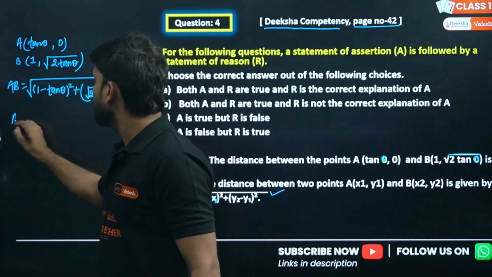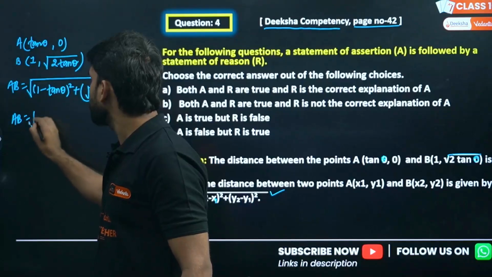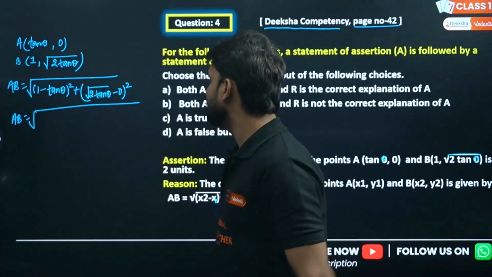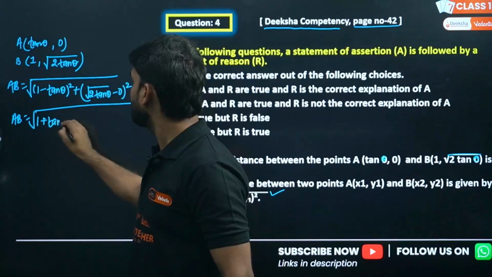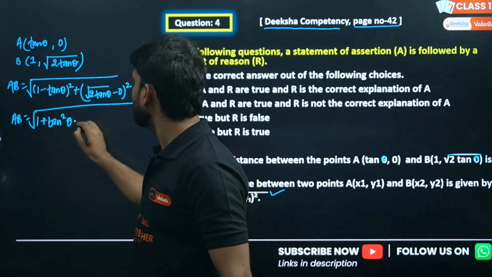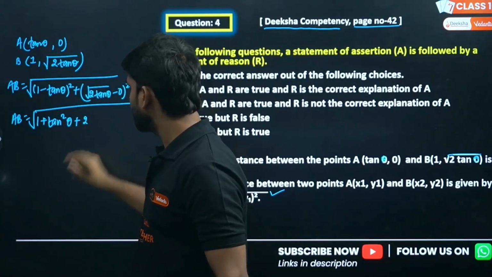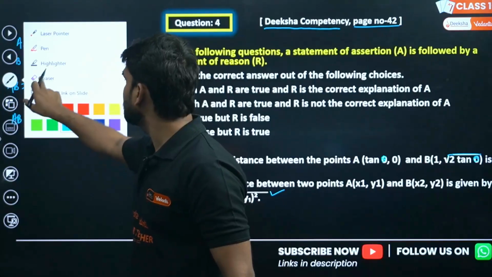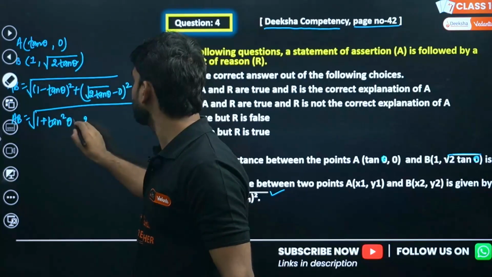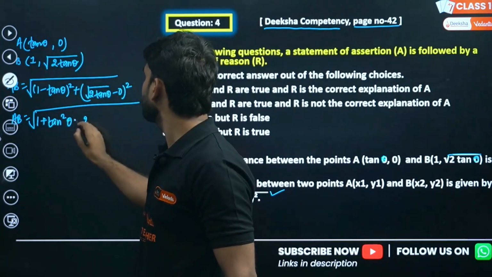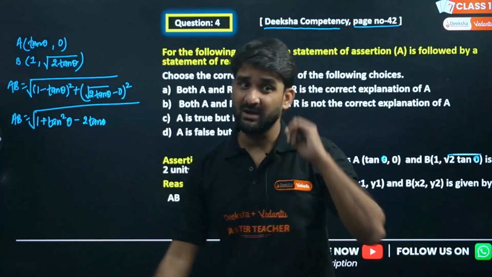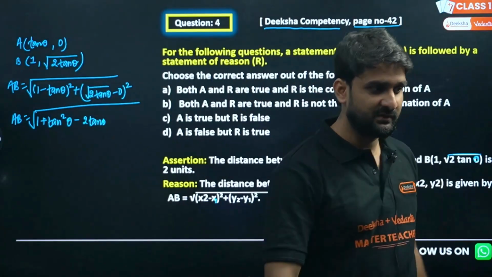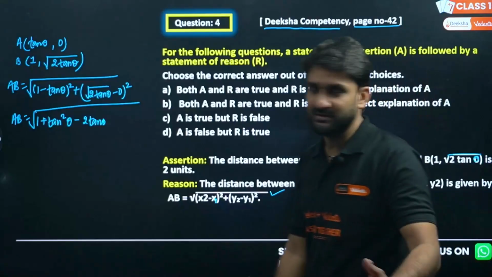So AB will be, this is a minus b whole square, so 1 square plus tan square theta minus 2 tan theta. I have just applied the algebraic identity, a minus b whole square equals a square plus b square minus 2ab, simple.